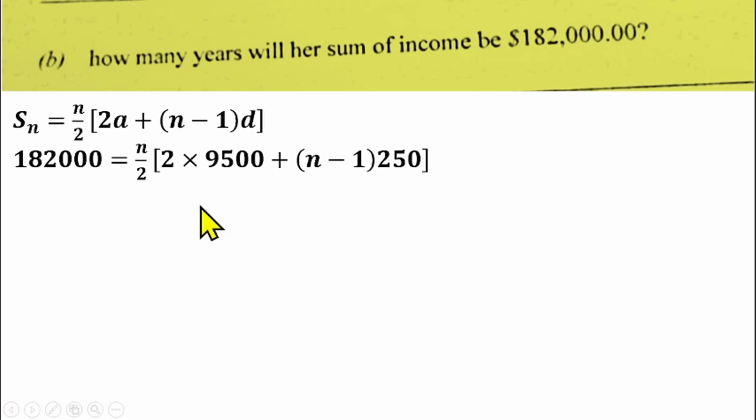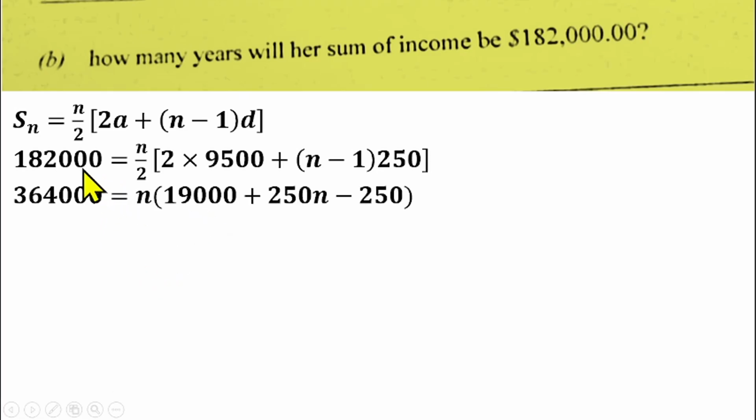From there, if you simplify further, you can multiply both sides by 2 so as to clear this denominator, or you can cross multiply. So 2 multiplied by $182,000 gives us 364,000. Then 2 times 9,500 will give us 19,000. Then 250 will open this bracket, so that gives us 250n minus 250.